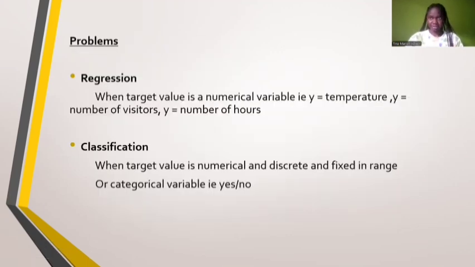The problems under supervised learning are regression and classification. Under regression, the target value is a numerical variable, for example temperature, hours, prices. Then under classification, it's a categorical variable, for example yes or no.